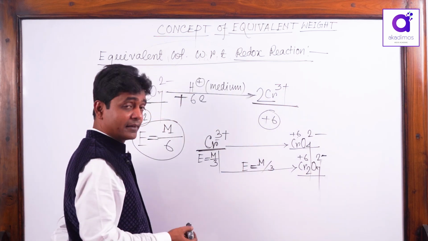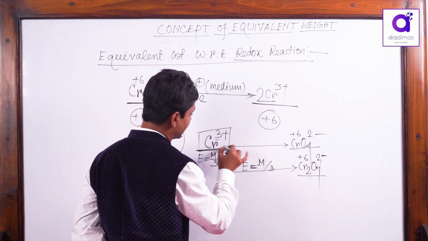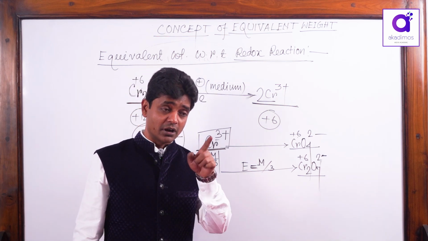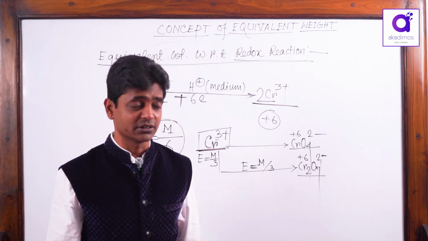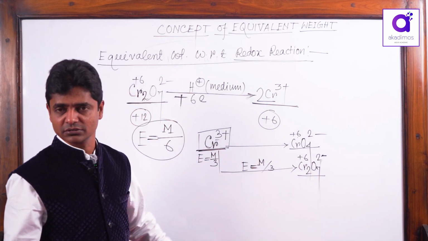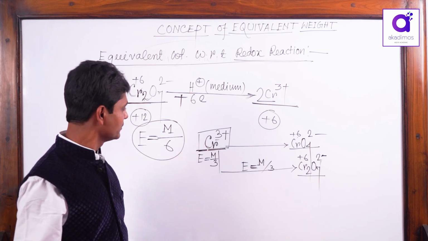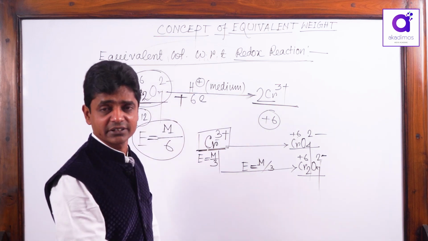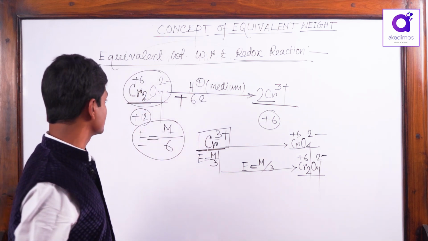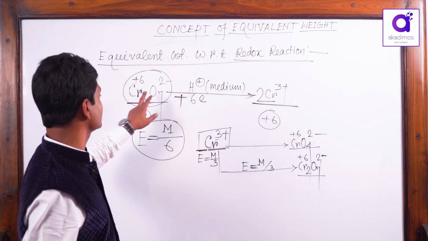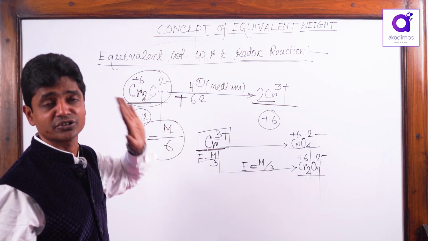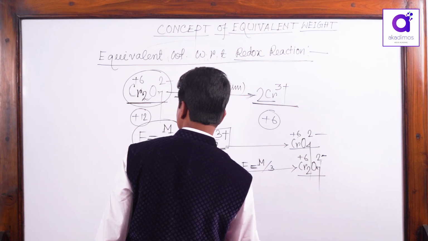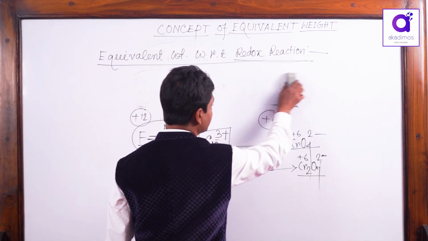Remember, in which compound do you want to get the equivalent weight? The chromium of CrCl3. And you have to see how many chromium atoms are present in that salt. Here there is 1 chromium atom, that's why I have taken 1 chromium, 3 electron transfer. But here the equivalent weight was for potassium dichromate. There are 2 chromium atoms, that's why I have taken 2 chromium. 1 chromium 3 electron transfer, 2 chromium in dichromate, that's why 6 electron transfer. The oxidation number decrease and increase will give an idea about the equivalent weight of different species.